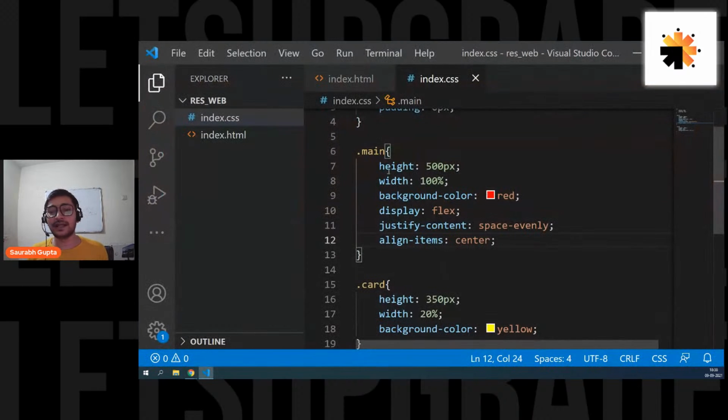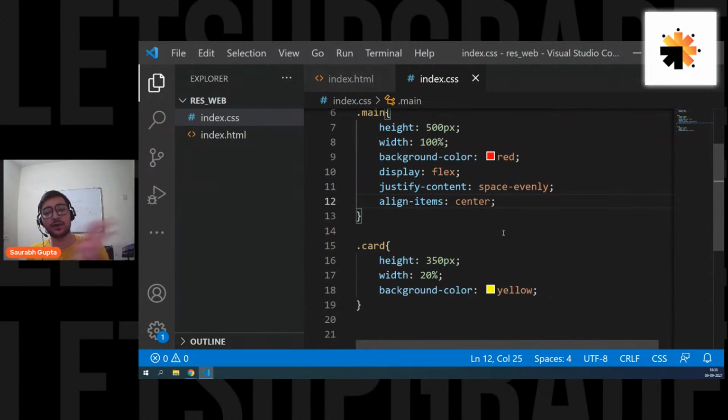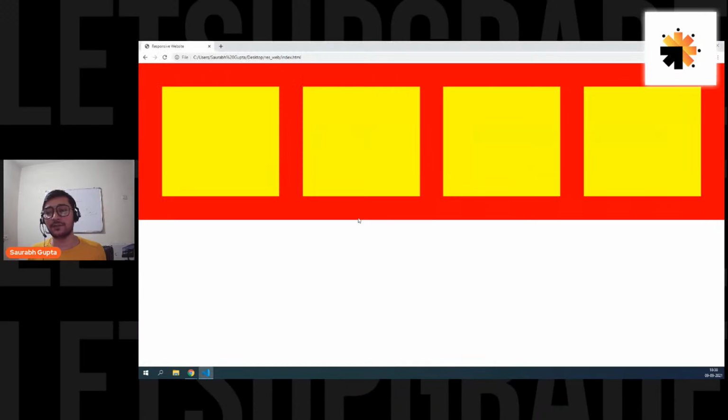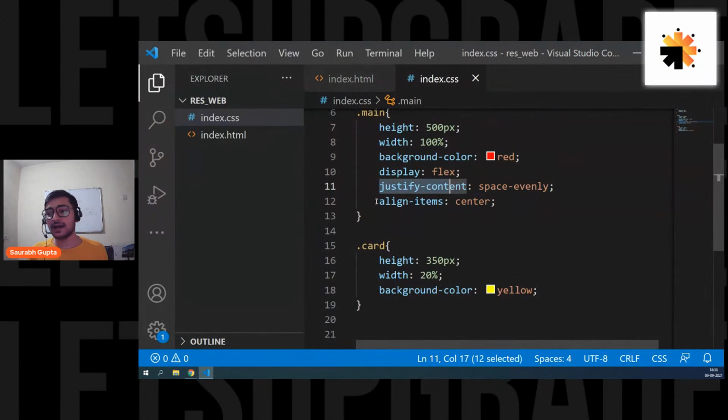Simply go to the parent element and say display flex. It will simply adjust all your elements in the row direction. We have learned it in the CSS sessions. All the child elements are arranged in row direction. And for the gaps, we have simply given justify content space evenly, so everything is evenly spaced. And for the vertical, I wanted to move it to the center, so for that, align items center. I really hope that everyone is understanding this, because we have already learned flexboxing basics in CSS, right?